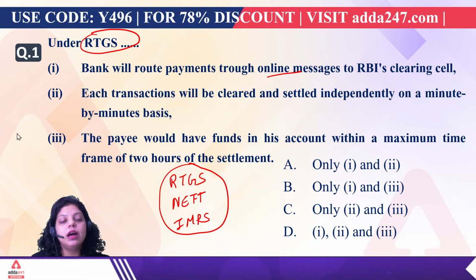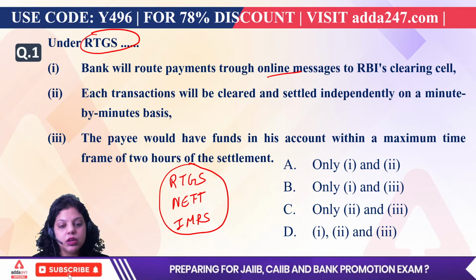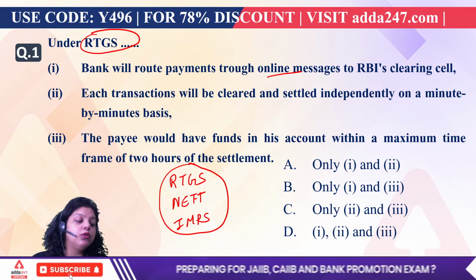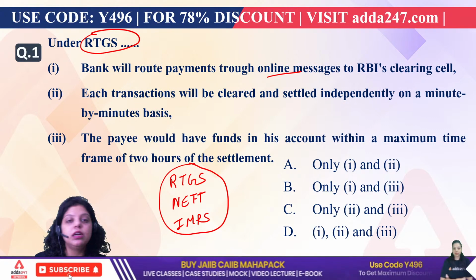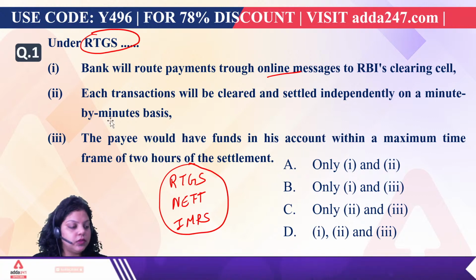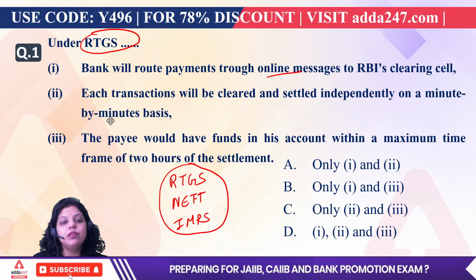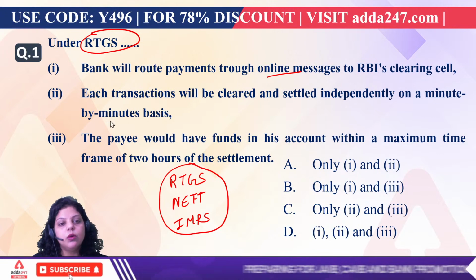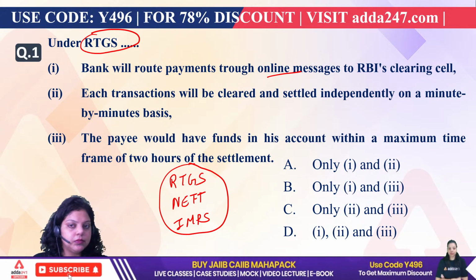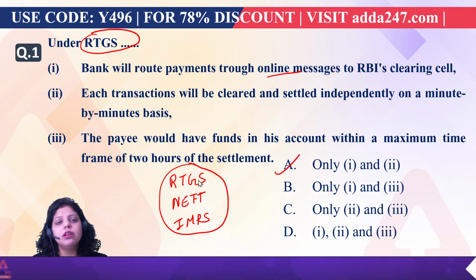So if we talk about RTGS, RTGS is the service which transfers money, and the minimum amount you need to transfer under RTGS is 2 lakh. You can't transfer less than 2 lakh rupees in RTGS. Okay. And when it comes to NEFT, there is no limit. Okay, in NEFT there is no limit. Our settlement will be taken under the NEFT, not in the RTGS.